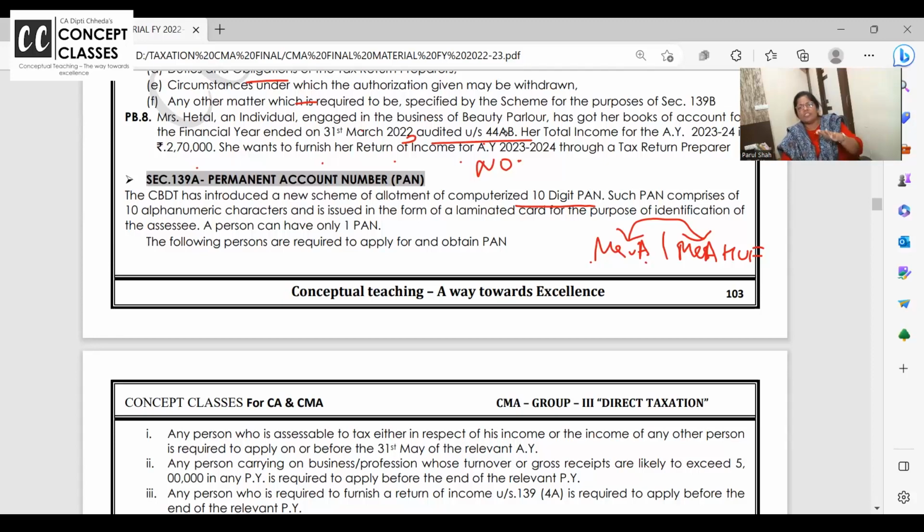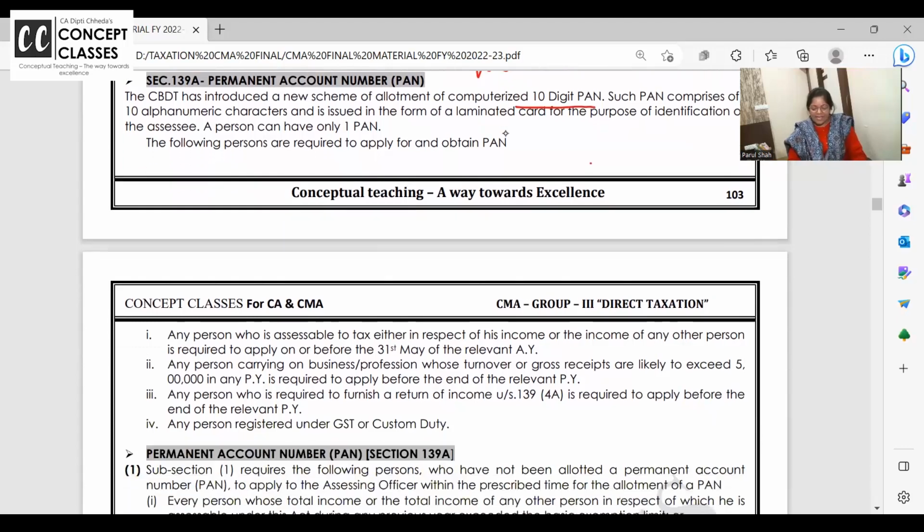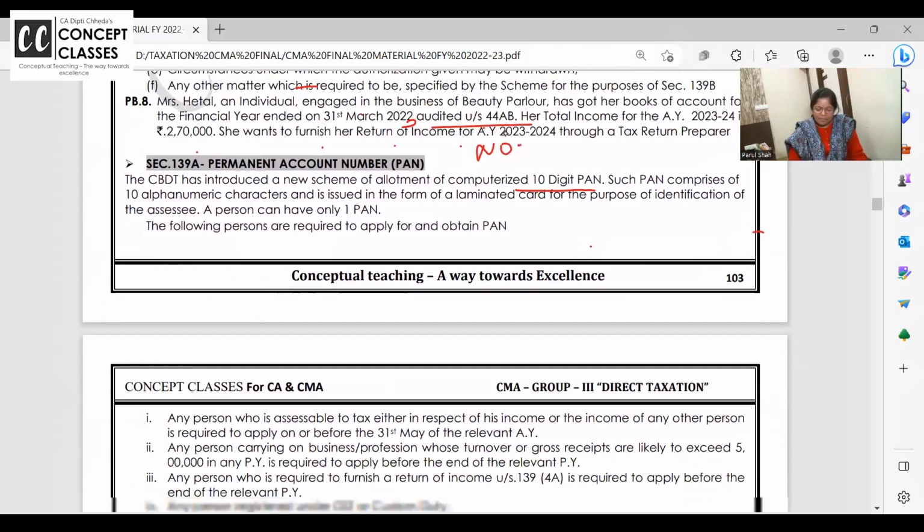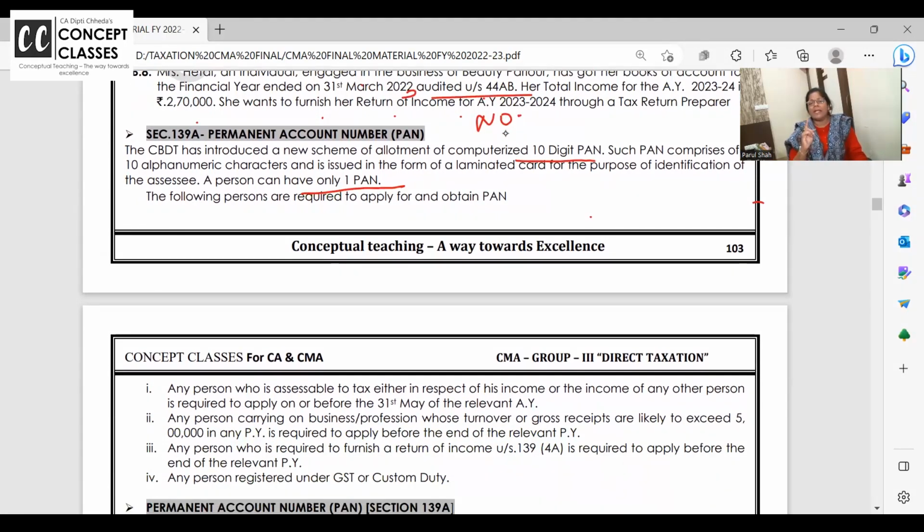Another is for his HUF, a PAN card will come and Mr. A will only sign, but that PAN card will not have any photograph because it's a PAN card of a firm or PAN card of HUF. किसका फोटो डालेंगे? वो वर्किंग पार्टनर करता है, ये सब चेंज होते रहते ना. Clear or not? So it's a 10-digit alphanumeric number. One person can have one PAN card. By mistake, if you quote wrong PAN, duplicate PAN, 10,000 rupees flat penalty.